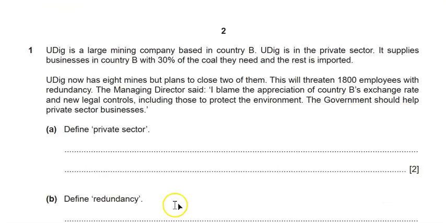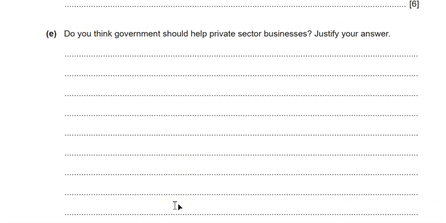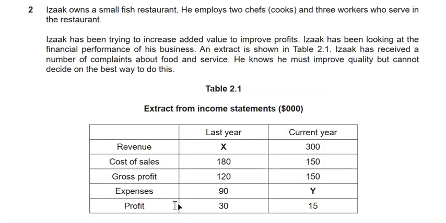Okay, so I'll start doing number 2. It has finance, and someone asked me about this, so I decided to do this question. We're talking here about a business, someone who's called Isaac. Isaac owns a small fish restaurant. So he employs 2 chefs, 2 cooks, and 3 workers who serve in the restaurant. So we're talking about a small one. And Isaac is trying to increase added value to improve profit.